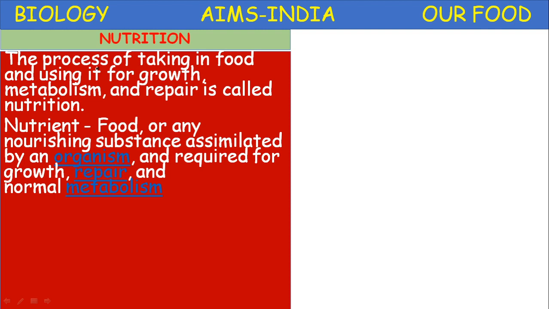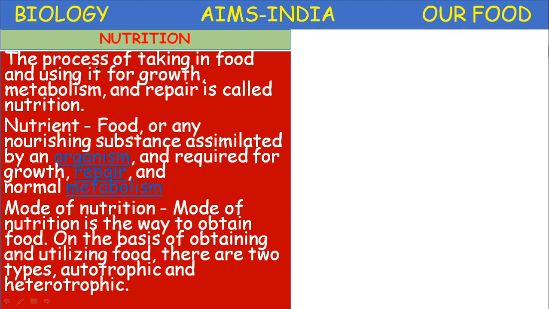Nutrients. What are nutrients? Food or any nourishing substance assimilated by an organism and required for growth, repair and normal metabolism are called nutrients. Or simply we can define nutrients as the chemical substances which are required for growth and energy production.